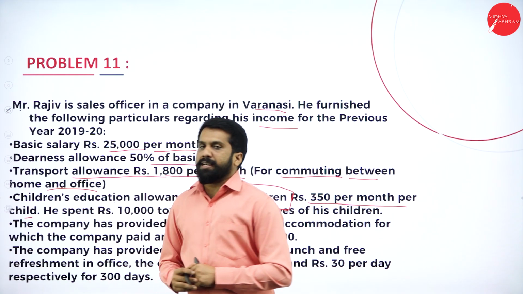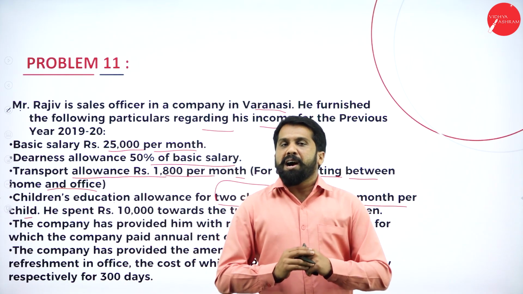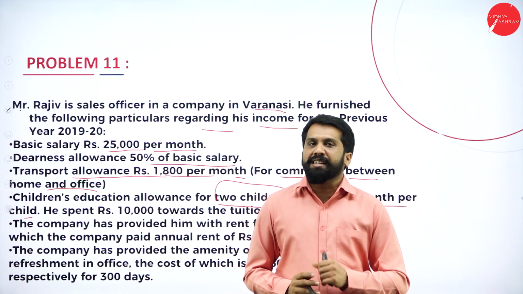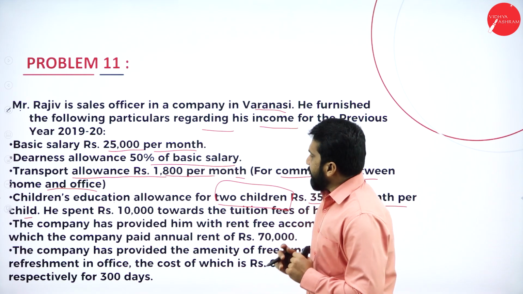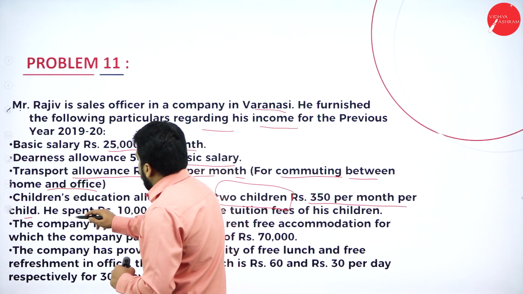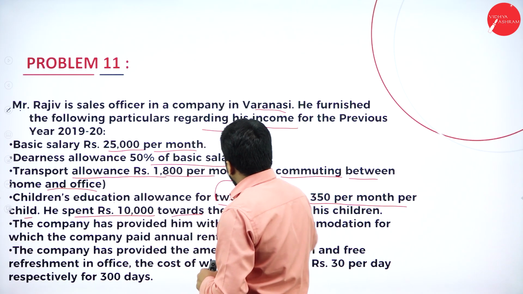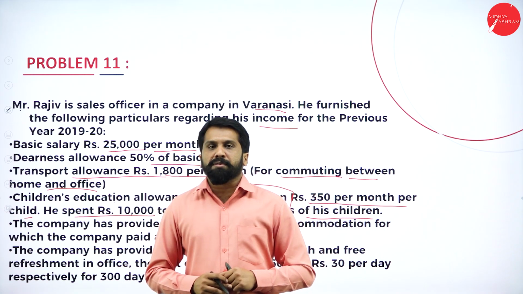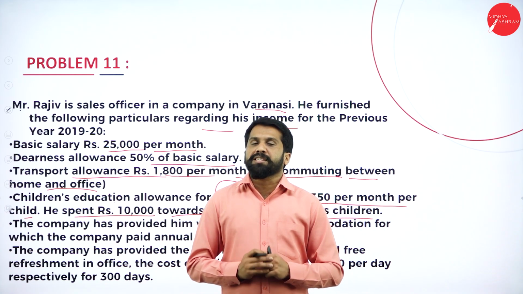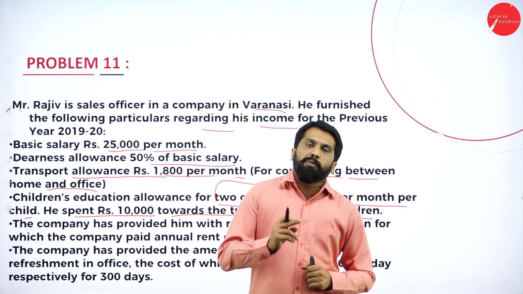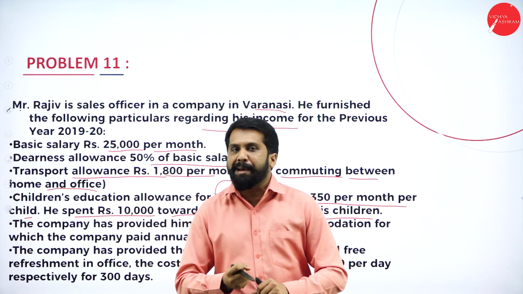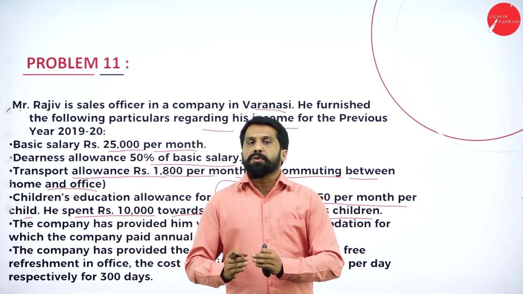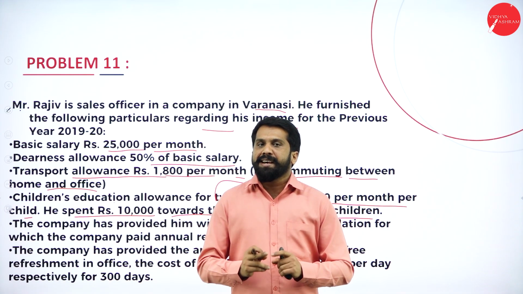Then next, children's education allowance for 2 children, rupees 350 per month per child. Now how many children he has? He has 2. Now out of 2, what is the limit we have? As you know, 100 rupees per child, it is exempted. Now, as per that, he spent 10,000 towards the tuition fees for his children. So we are not talking about tuition fees here. We are talking about only children education allowance. Now, whatever allowance he has collected from employer, out of that, up to 100 rupees per month, 100 into 12, it will be 1,200 is exempted.